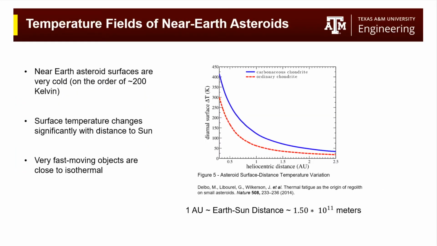Widening the scope to look at asteroids, I'd like to examine trends in their surface temperature fields. As you can see in Figure 5, their temperature fields are nonlinear. They change significantly with changing distance from the Sun. This distance is measured in AUs, which is roughly 1.50 times 10 to the 11th meters. And these two lines represent chondrites, or stony meteorites. A carbonaceous chondrite is a much rarer type of chondrite, but for the purposes of this presentation, I'll be focusing on ordinary chondrites, or the red line.